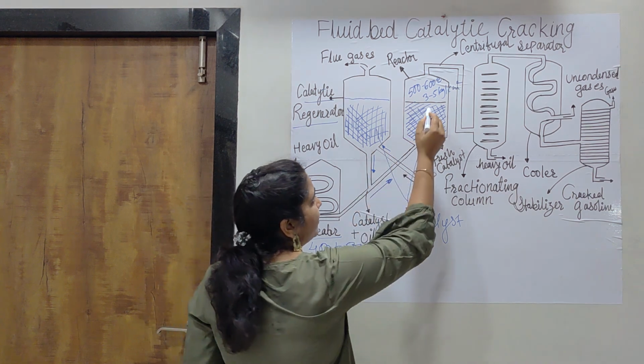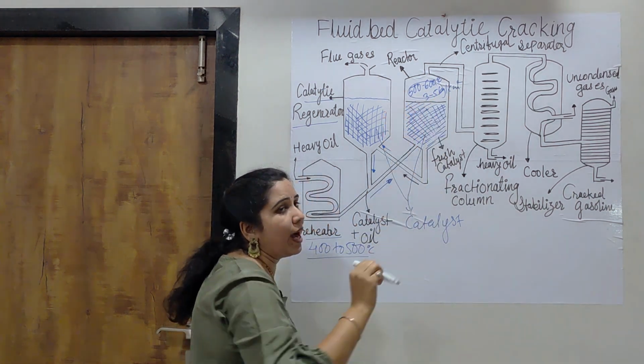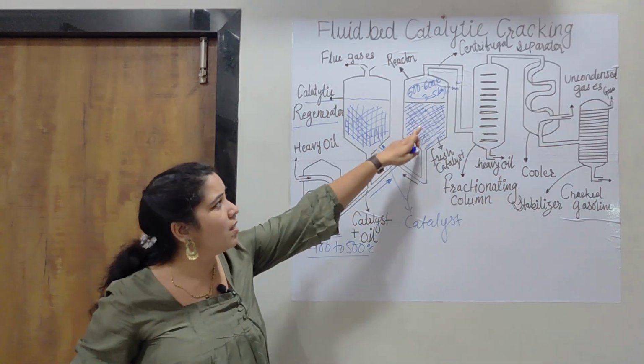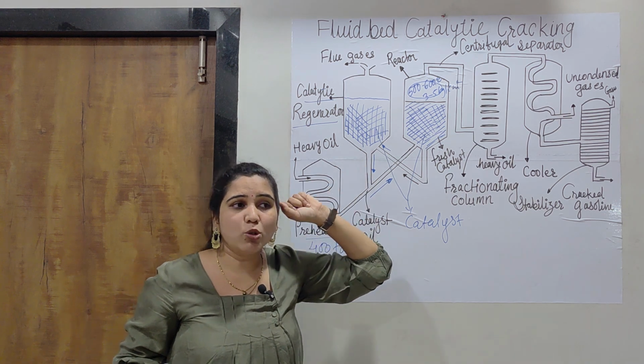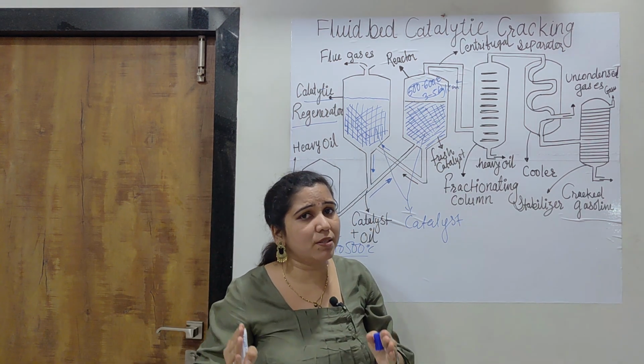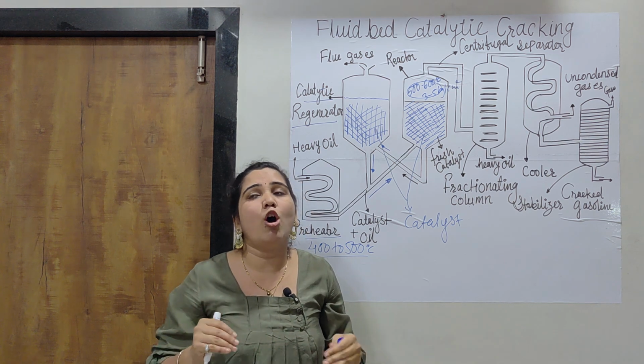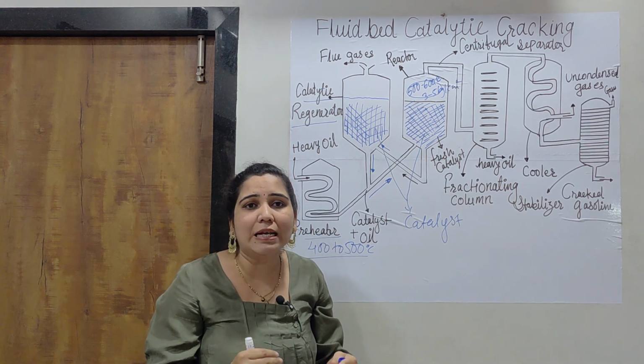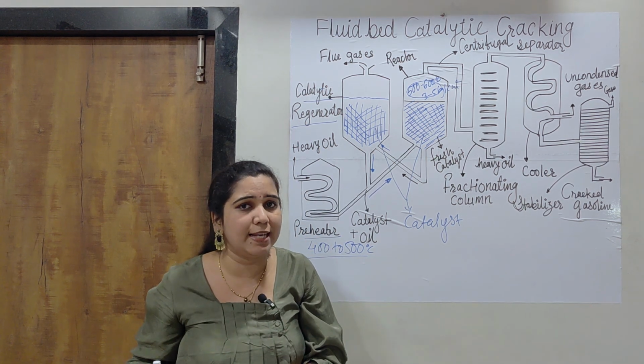Okay, now here the process of cracking occurs, where high temperature, pressure as well as the catalyst is provided. So here only 30 to 40% of the crude oil or heavy oil charge is converted into cracked gasoline.